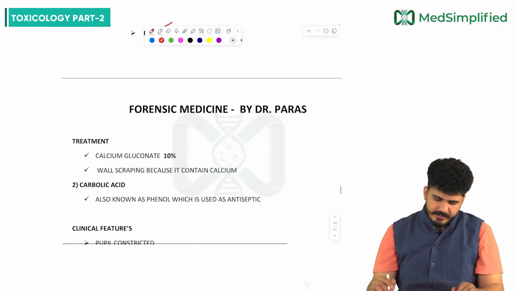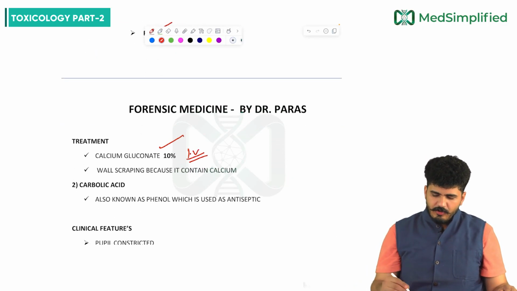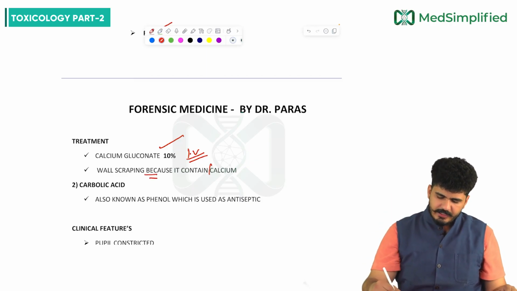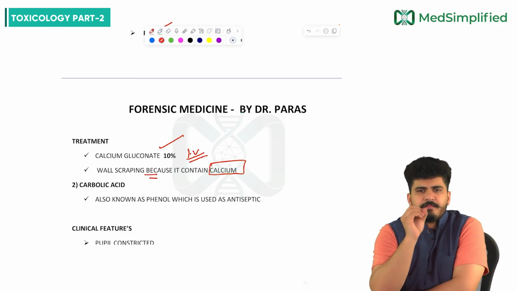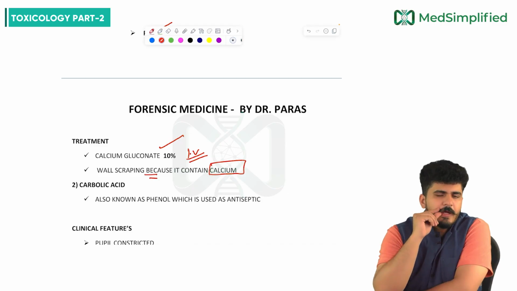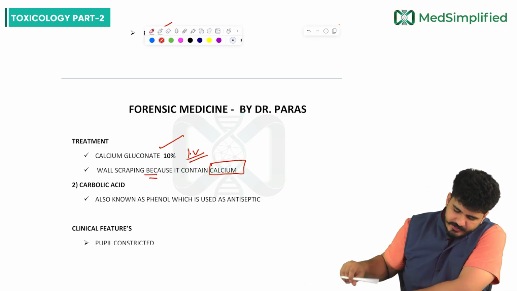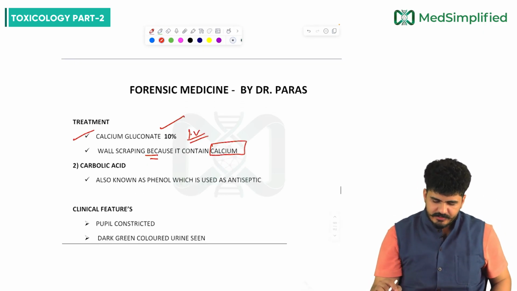Treatment: calcium gluconate 10% by IV route, and wall scraping, because walls, paint and putty contain calcium. A person will be scratching that, maybe biting the nail, and that calcium going inside gives him satiety, my dear friends. So calcium gluconate 10%, and wall scraping because it contains calcium.